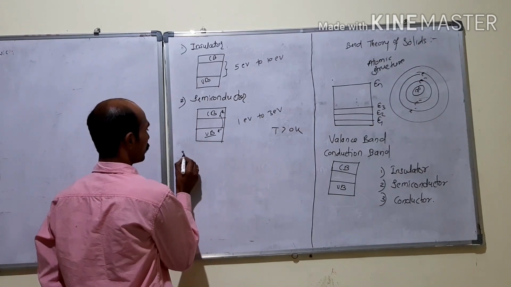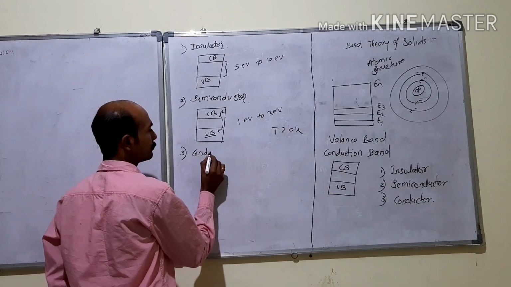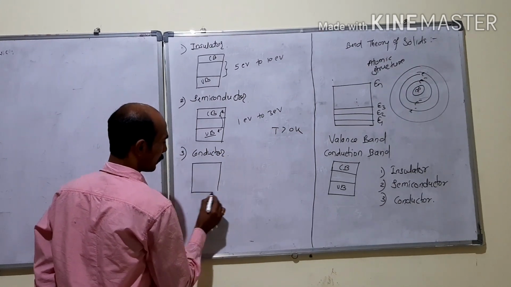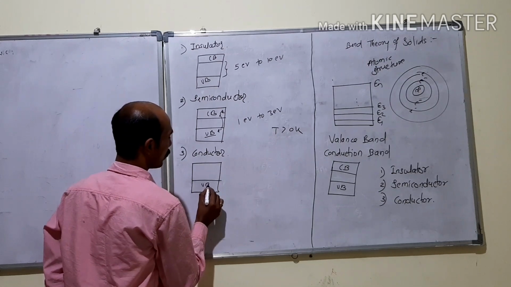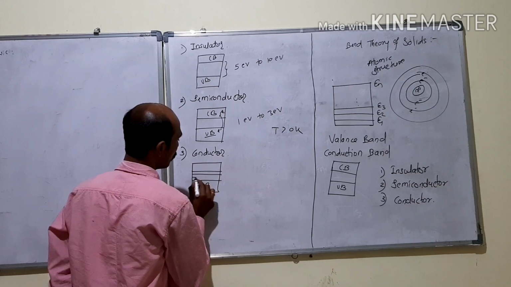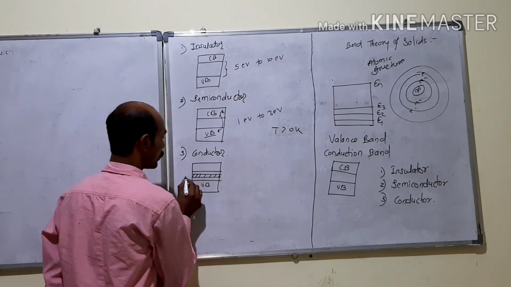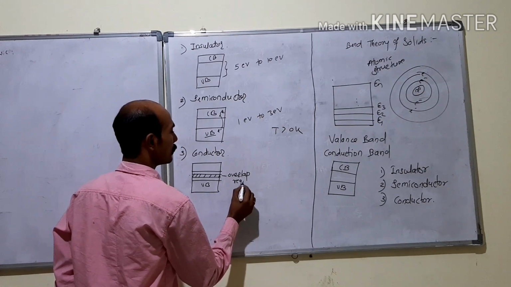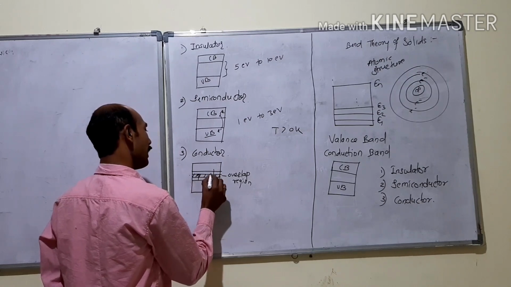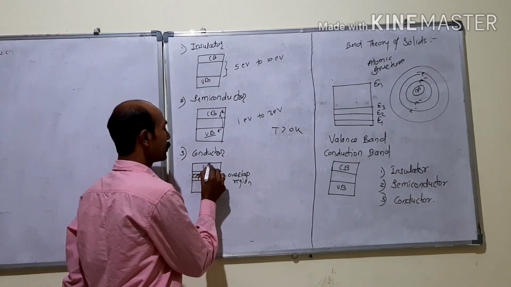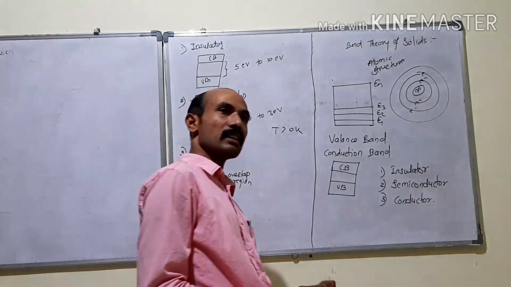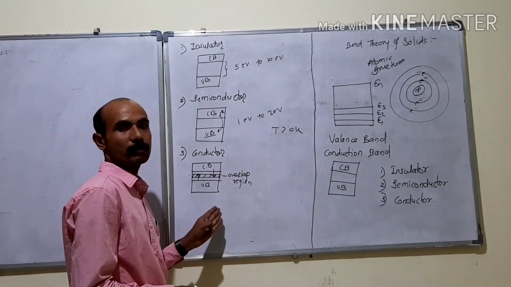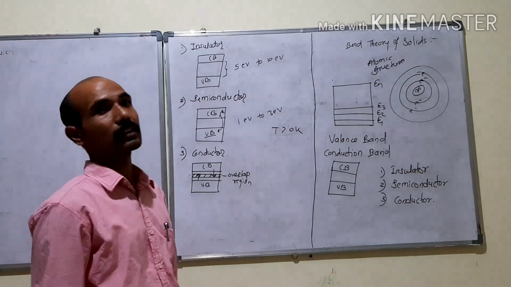And the third one, that is very important, that is conductor. Now in case of conductor, the valence band and conduction band are overlapped to each other. This is the overlap region. Means valence band and conduction band are overlapped to each other. As valence band overlaps the conduction band, an electron which is in a valence band can easily be present in the conduction band.